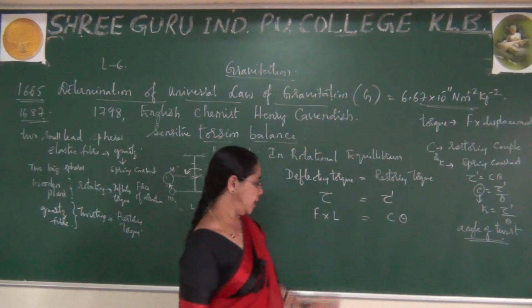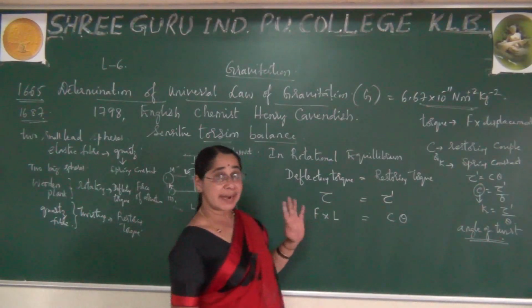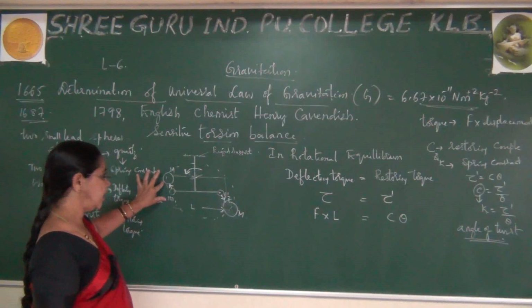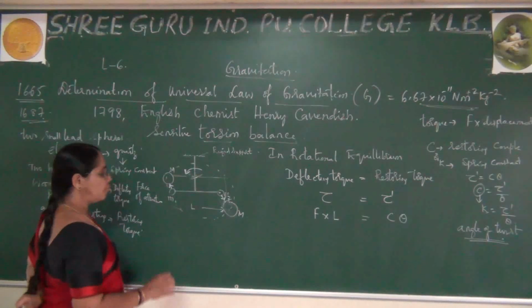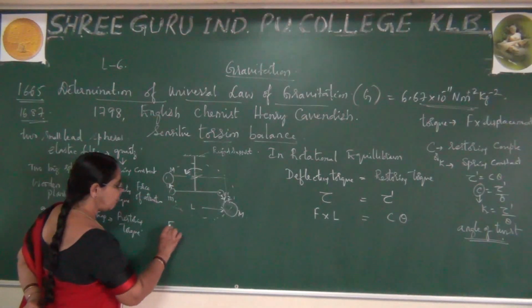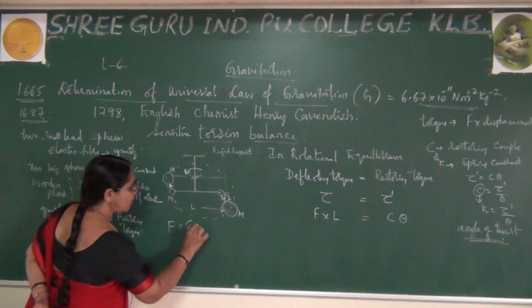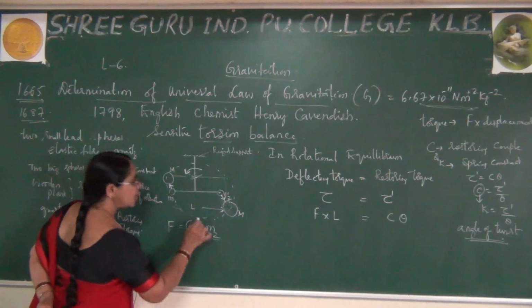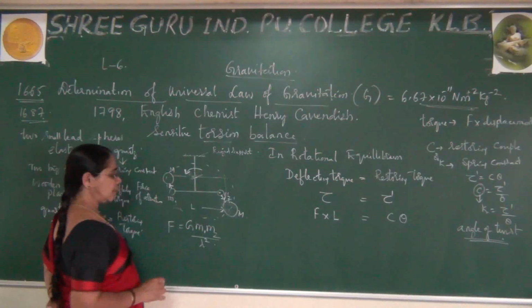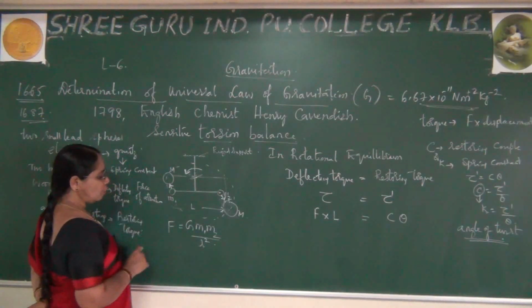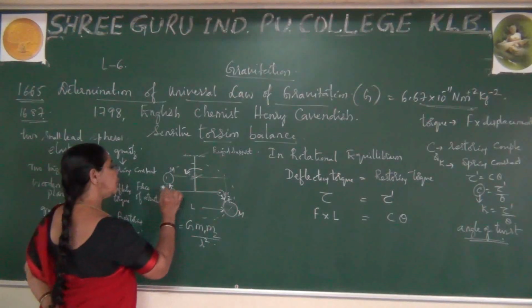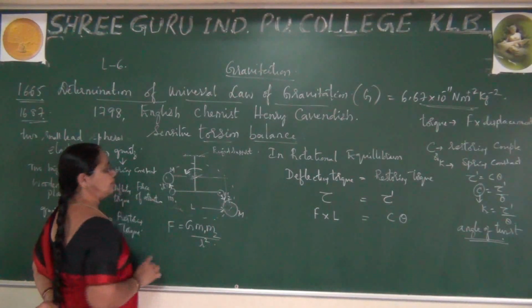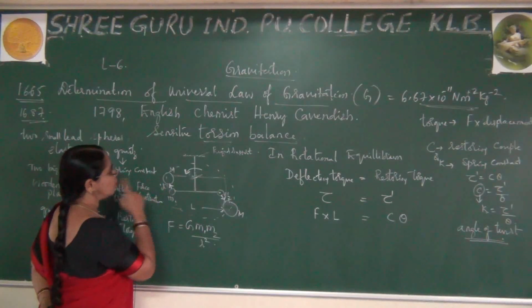Now you have C into theta. What is this F? There lies a force of attraction between these two masses. In the previous class we learnt Newton's law of universal gravitation, where F is equal to G m1 m2 by r square. Here, from capital M to small m there is a small distance, and for reference I write the distance between them as D.